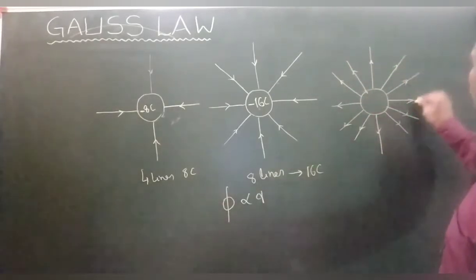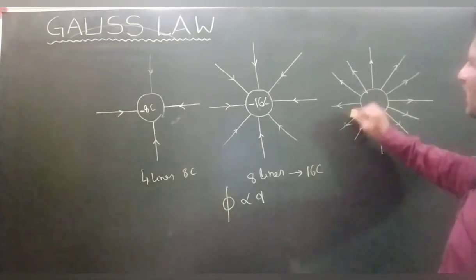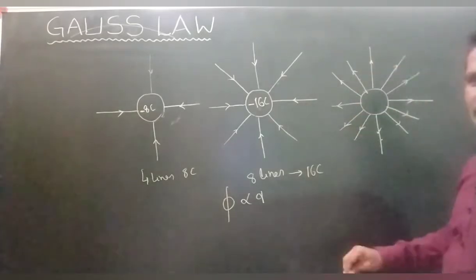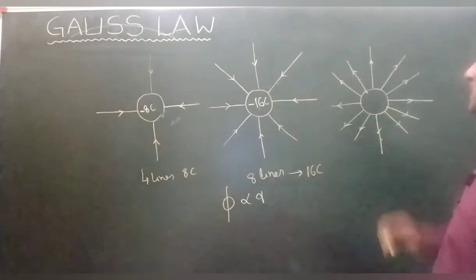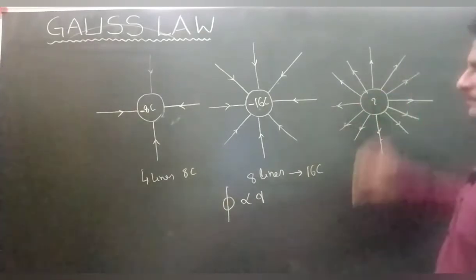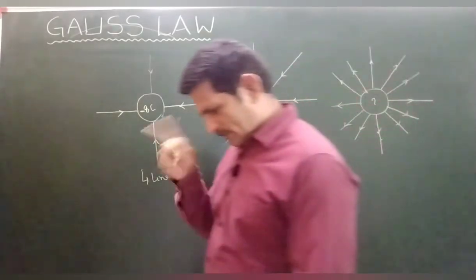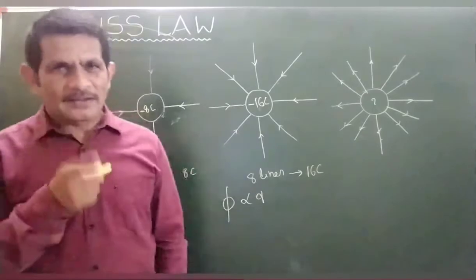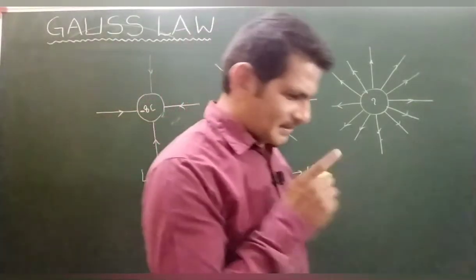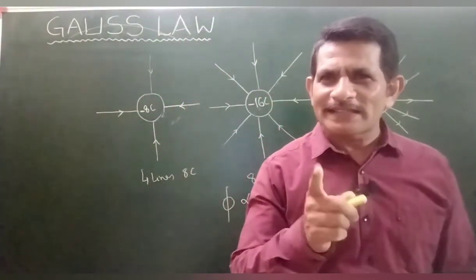1, 2, 3, 4, 5, 6, 7, 8, 9, 10, 11, 12. In these similar conditions, what is this charge? Can you guess? How much charge is that? Can you guess? Yes, beta, you can guess.